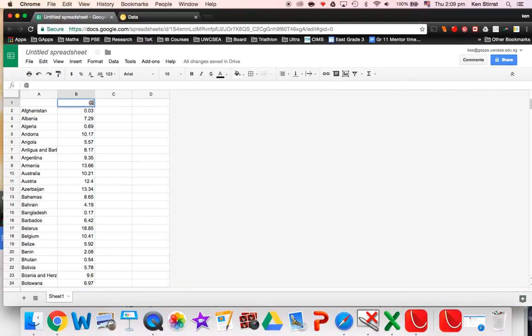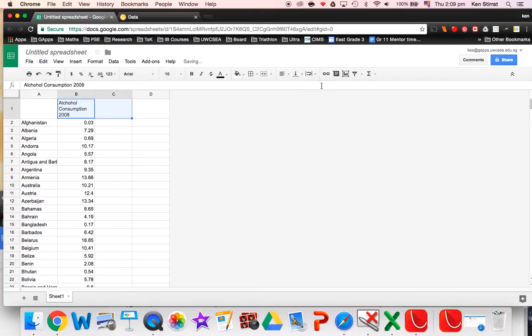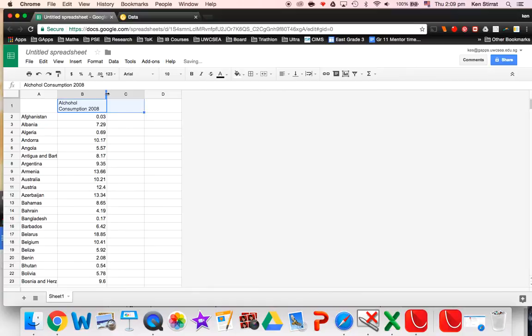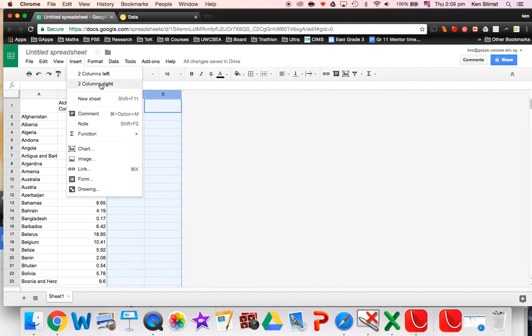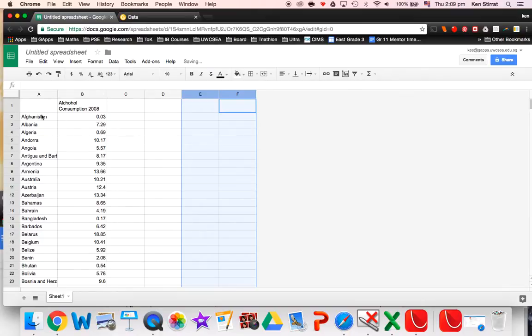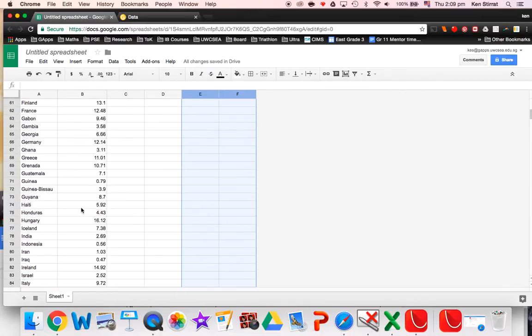And this is alcohol consumption. It's in litres, I think, per 15-year-old, but that's for 2008. Great stuff. And I'll just do a little bit of a wraparound here so I can see all the text, and I'll make this a little bit bigger. Beautiful. I'm actually going to insert two columns, right? Okay. So now I've got all these countries here, which there are quite a lot.